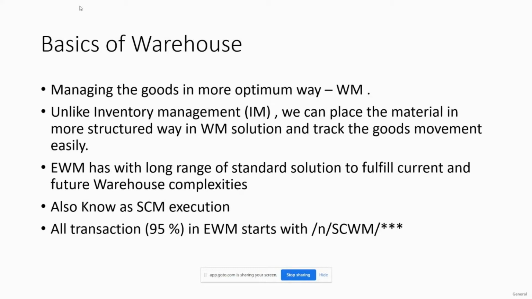About EWM, why does EWM come into the picture? Though we already have a warehouse management system in place, which is already catering to industry needs, EWM comes with a long range of standard solutions that fulfill current and future warehouse complexities. There were a lot of things missing in the standard warehouse solution that we have been running since the first WM system was implemented in 1997 from SAP.